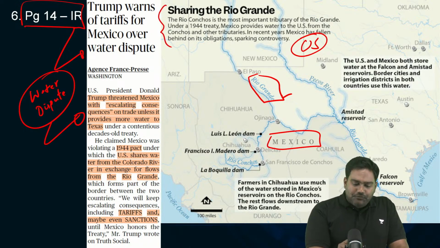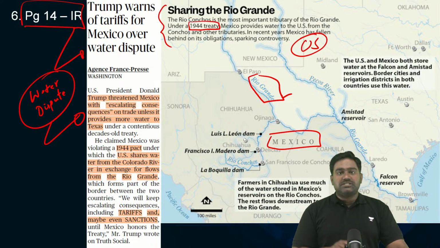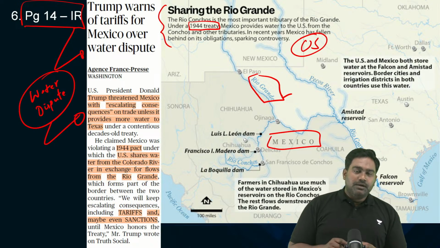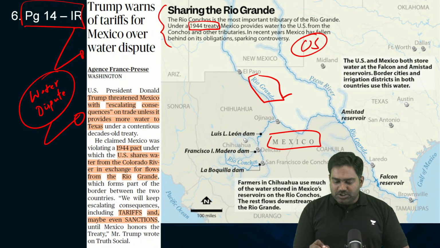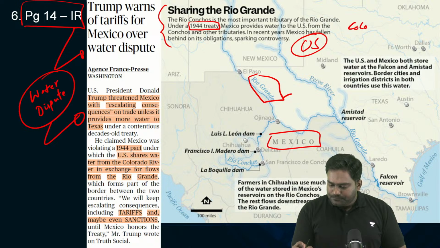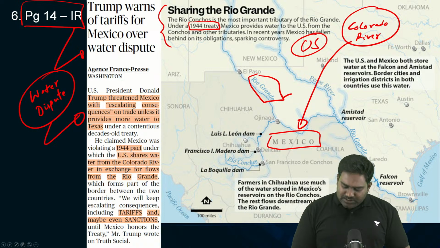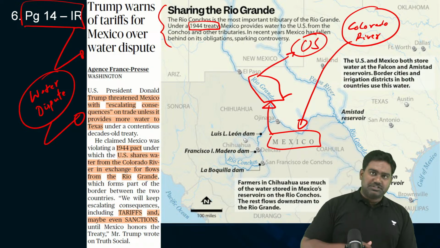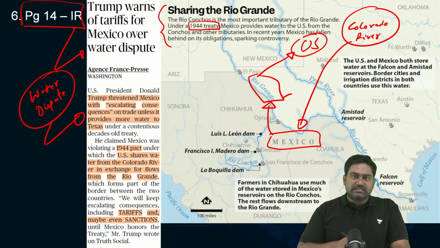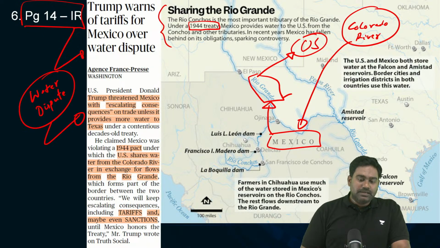In 1944, US and Mexico signed a water sharing treaty. Under the treaty, US shares the waters of the Colorado River with Mexico, and in return, Mexico is supposed to share the waters of the Rio Grande with the United States, which is crucial for the water requirement in Texas and other southern provinces of the US.